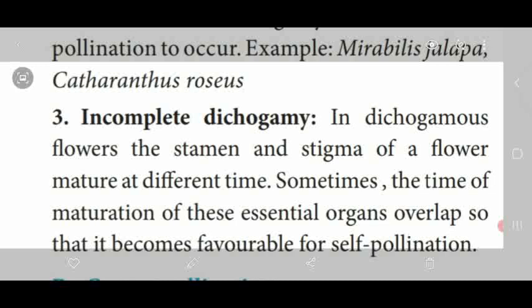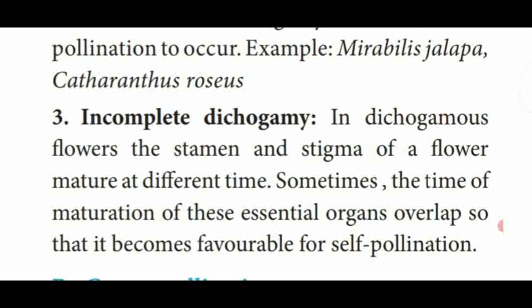So those are the different types of self-pollination or autogamy. First one is cleistogamy, and chasmogamy is also included in that method. Next one, homogamy. Then third one is incomplete dichogamy.